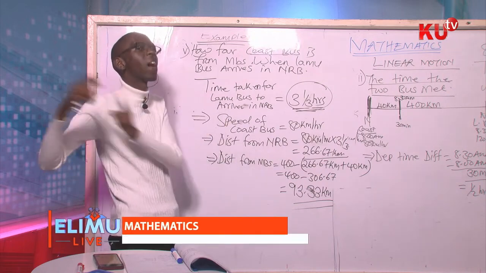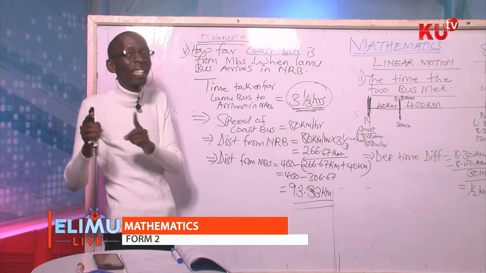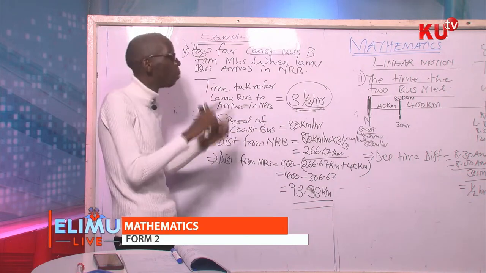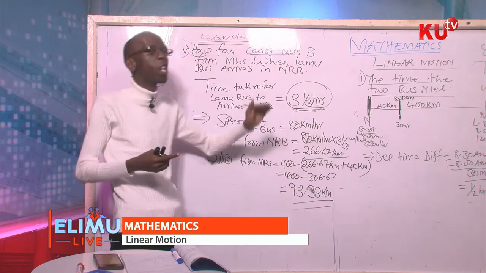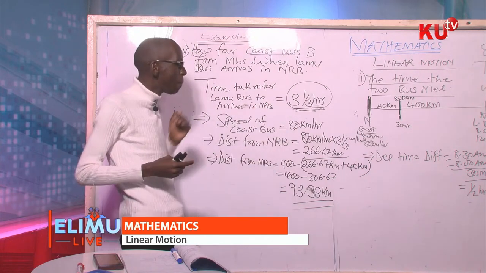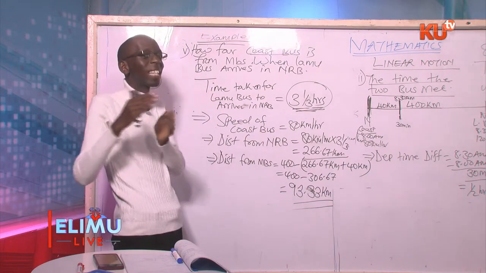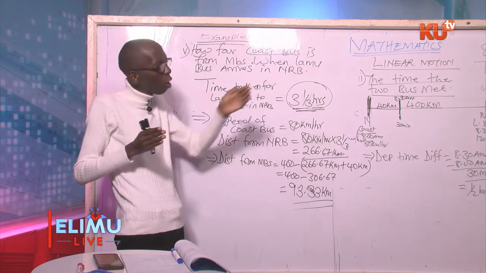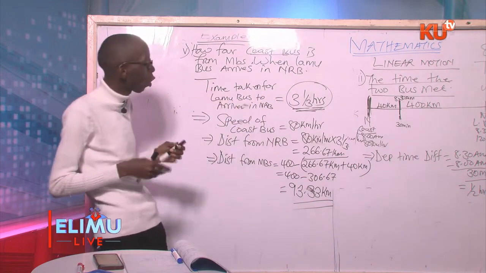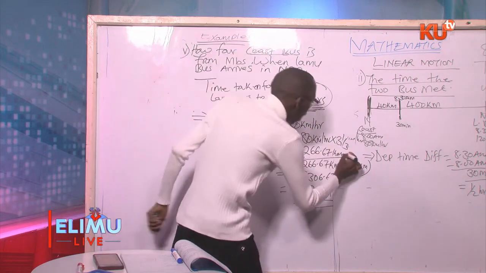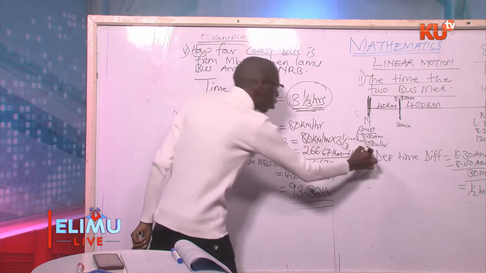Note the question. How far is Coast Bus from Mombasa when Lamu bus arrives in Nairobi? In Roman 1, Lamu bus arrives in Nairobi after 3.5 hours. And we need to know how far the Coast Bus had traveled in 3.5 hours. So the speed of the Coast Bus is 80 kilometers per hour, multiplied by 3.5 hours to get the distance from Nairobi.